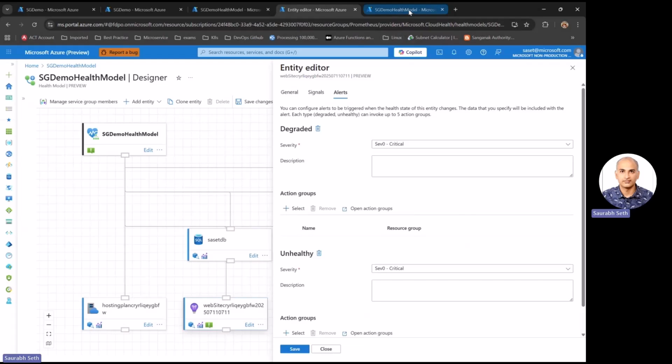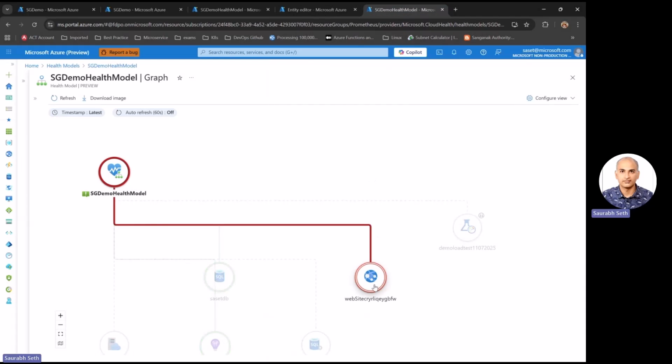And as we have seen, my web app has been unhealthy. This is a quick view showing that, because my web app is down, it's actually in a shutdown state. It is impacting the overall health of my health model. It says that it is unhealthy, and accordingly the alerts have been triggered to the respective subscription group owners, which in this case would be me, so that I can go and take action upon this. So this is quantifying the health model aspect into an actual implementation, which our users can definitely take benefit from.